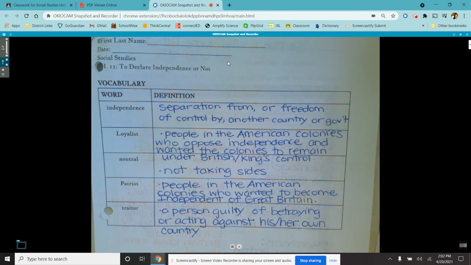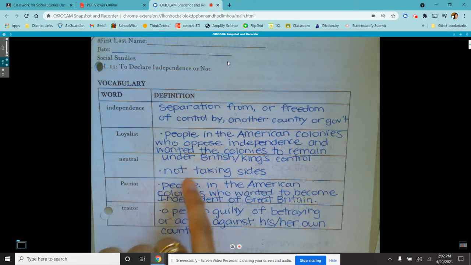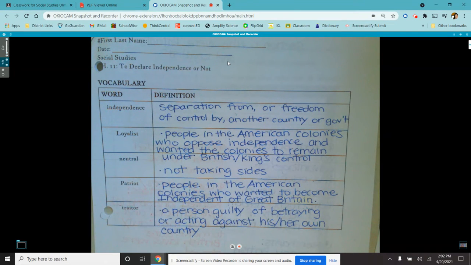Our vocabulary is independence, which is separation from or freedom of control by another country or government. A loyalist were people in the American colonies who opposed independence and wanted the colonies to remain under Great Britain or the King's control. Neutral means you weren't taking any sides. Patriots were people in the American colonies who wanted to become independent of Great Britain. And a traitor was a person guilty of betraying or acting against his or her own country.